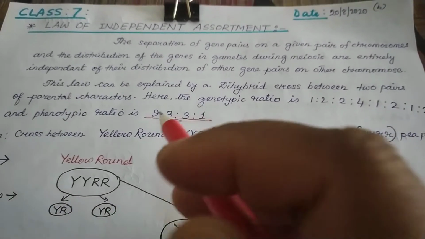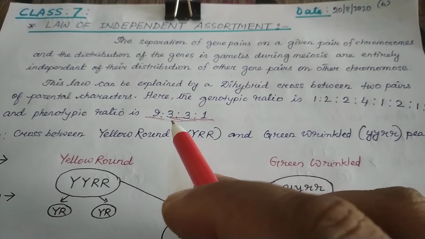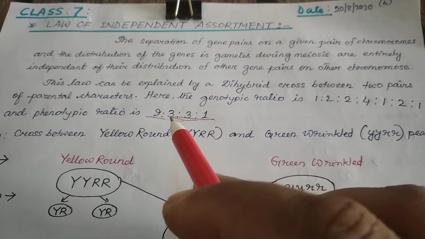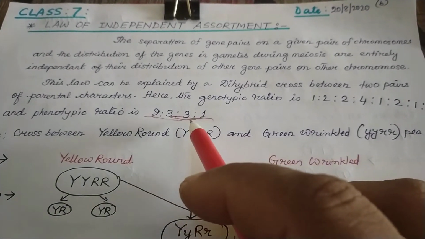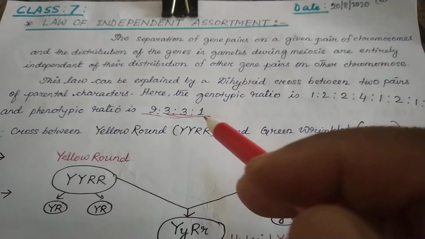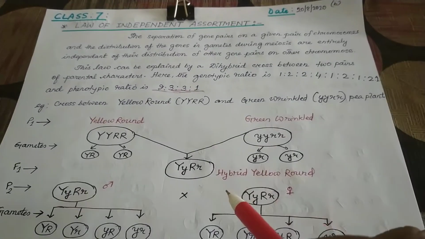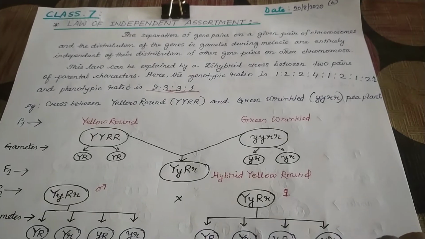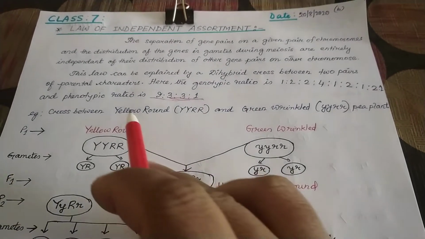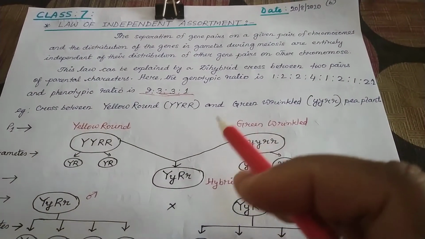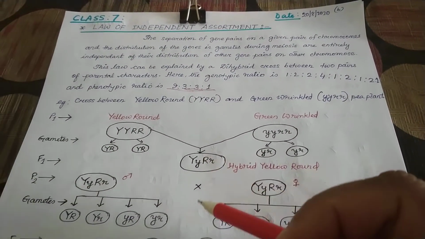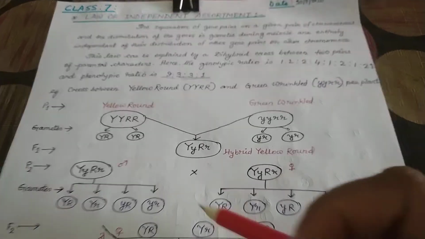It is the dihybrid ratio, the F2 ratio, that was proposed by Mendel, and it is true for all cases. So here, to understand, we can see one mathematical cross where we can predict how two pairs of characters from the pea plant will go to the first generation and then to the second generation.